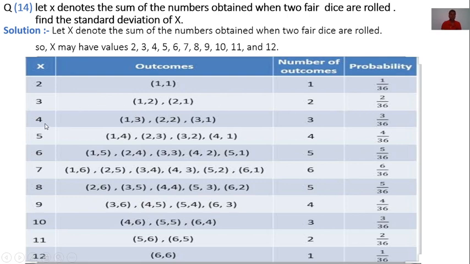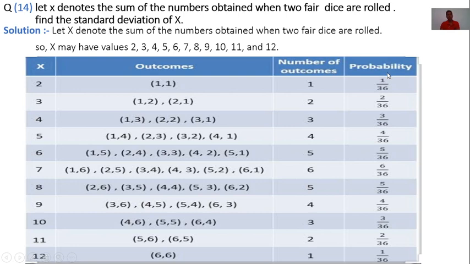For x is equal to 4, here we get favorable outcomes are 3 out of 36. Therefore, its probability is 3 by 36. For x is equal to 5, favorable outcomes are 4 out of 36. Therefore, its probability is 4 by 36. So on, we get the probabilities.